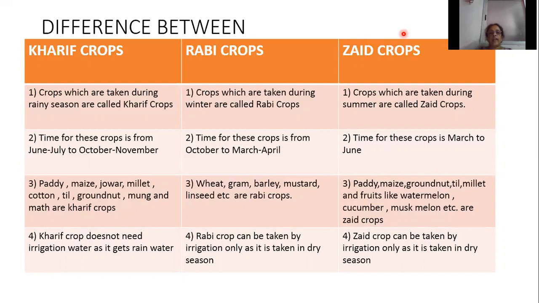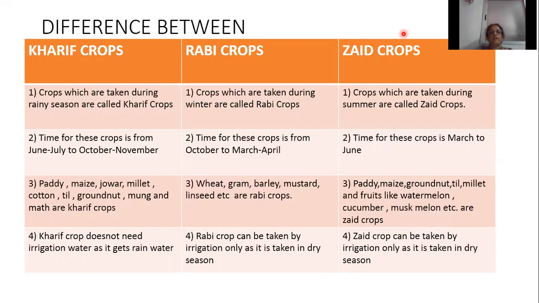So the fourth one is that kharif crop does not need irrigation water as it gets rainwater. Rabi crop can be taken by irrigation only as it is taken in dry season. Zaid crop can be taken by irrigation only as it is taken in dry season. So, difference between kharif crops, rabi crops, and zaid crops: crops which are taken during rainy season are called kharif crops, during winter are called rabi crops, and during summer are called zaid crops.